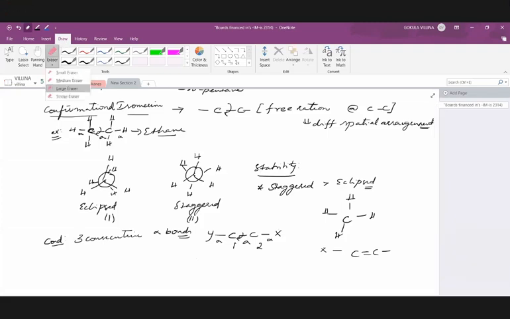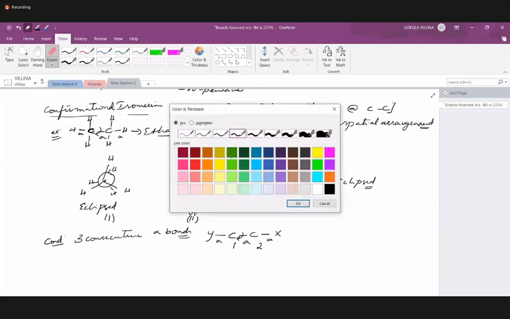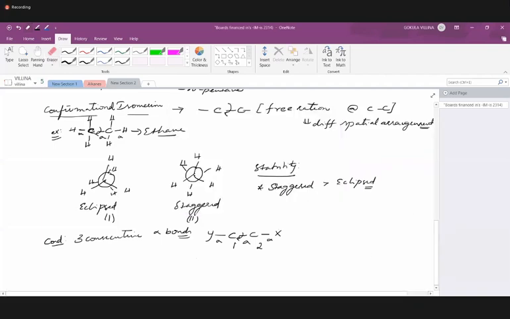So three sigma bonds should be there. There should not be rigidity. Alkenes and alkynes have pi bonds and they provide rigidity. That's why conformational isomerism is not observed in alkenes and alkynes. So only for alkanes, starting with ethane, can we observe conformational isomerism.